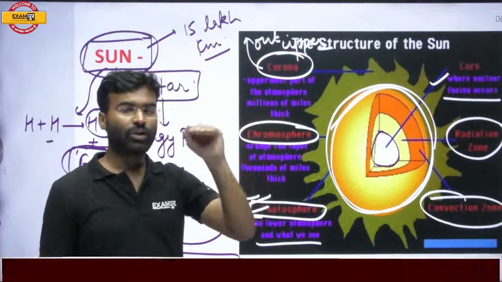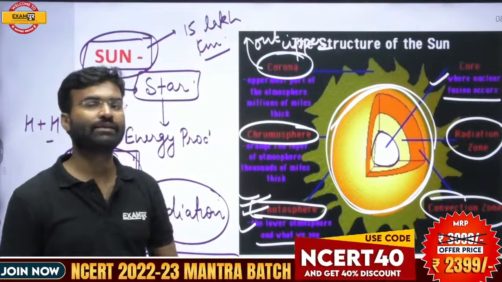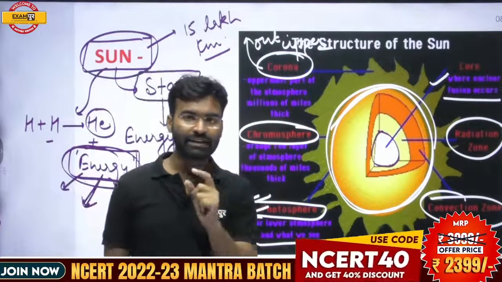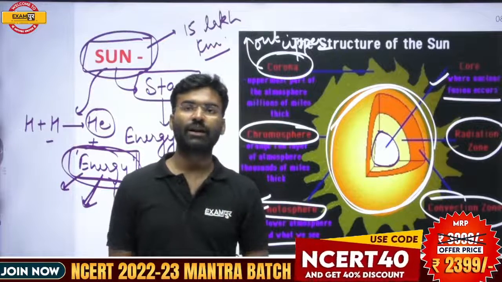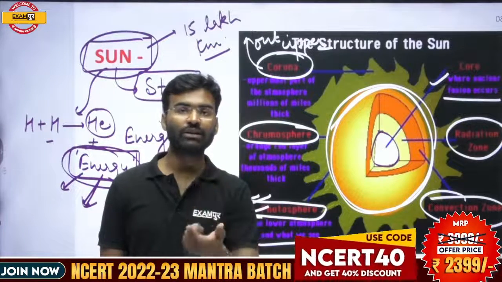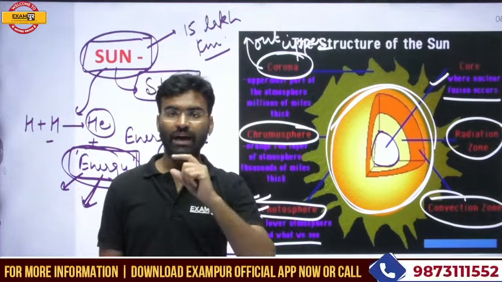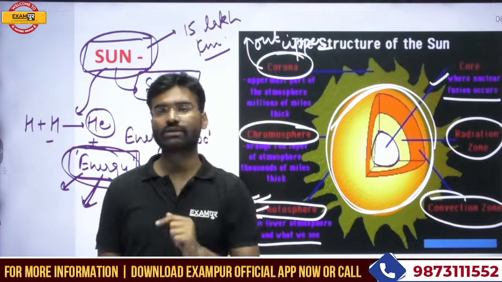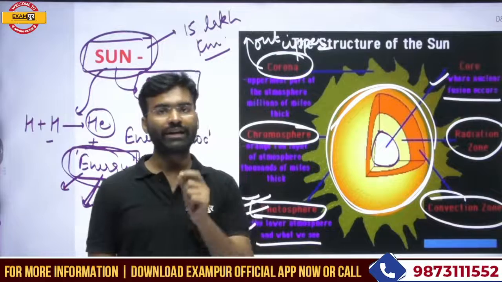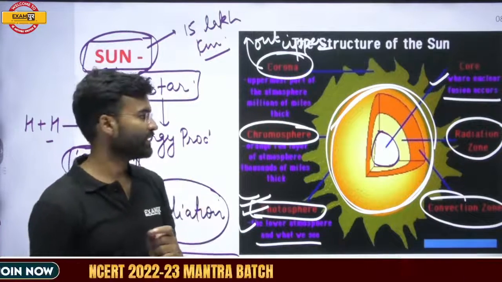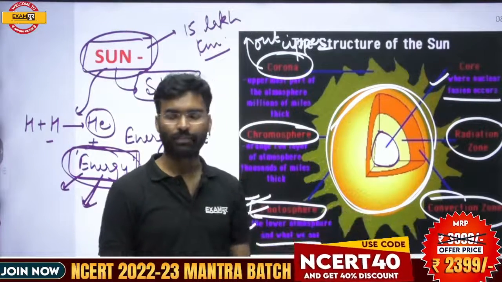The inner layer of the sun's interior is the core, the middle layer is the radiative, or transition, zone, and the outer, upper layer of the sun's interior is called the convection zone.